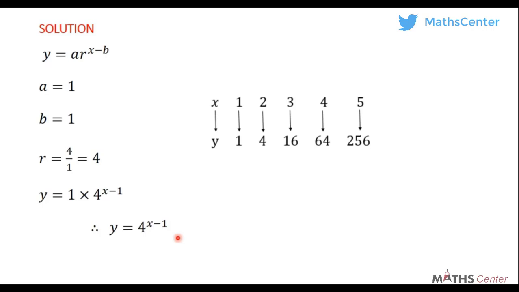So with this rule, you can find any x value when y is given to you, or you can find any y value when x is given to you. All you need to do is to substitute it here. So let's say after you have done this, the question tells you to find y when x is, let's say, 20. All you need to do is to replace x with 20 here. So you are going to have 4 exponent 20 minus 1, which is 4 exponent 19, and you'll be able to find y. It is very, very simple.